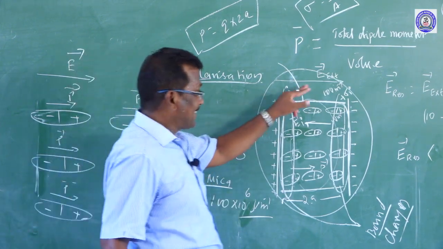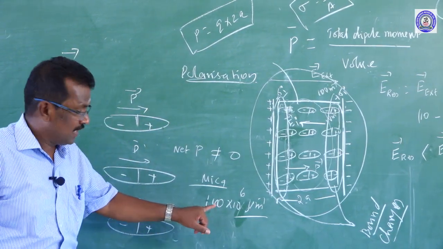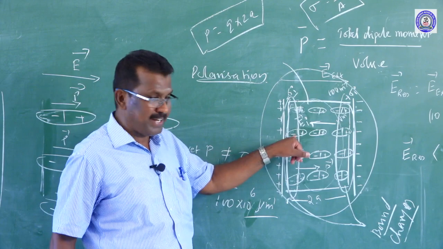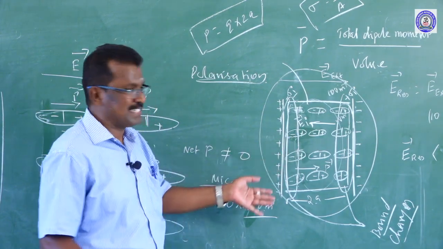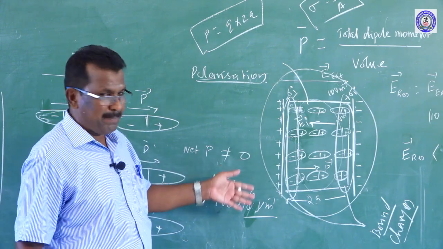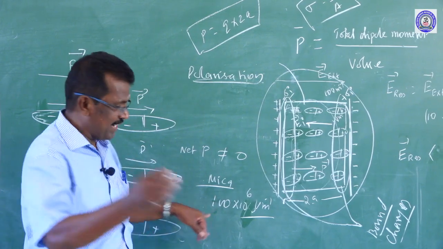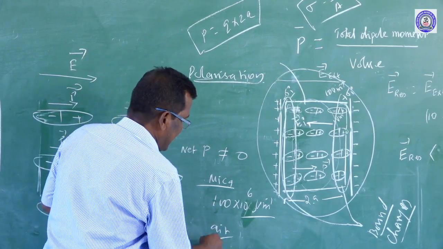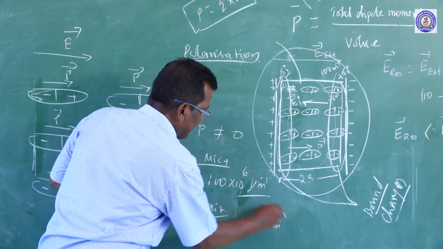If an external electric field is applied more than the electric field produced by the dielectric, that is, for mica 100 into 10 power 6, in the case of paper it is 16 into 10 power 3, and for air media 3 into 10 power 6 volt per meter.